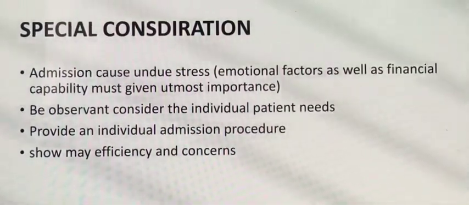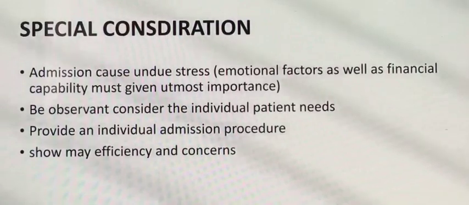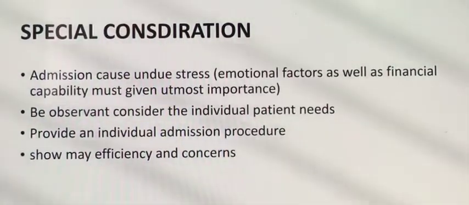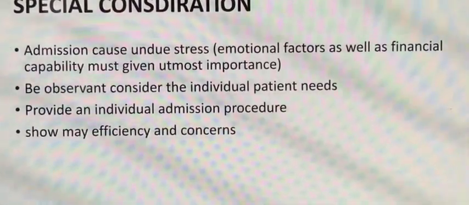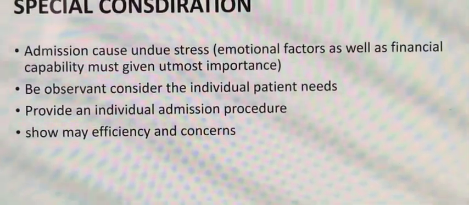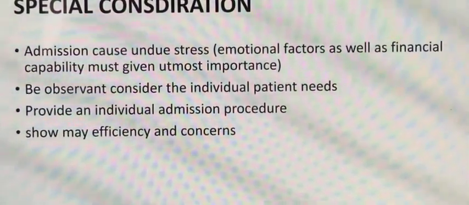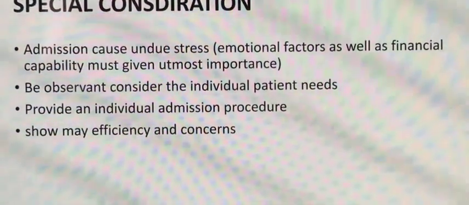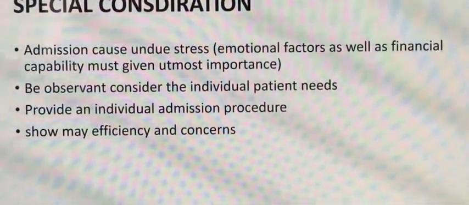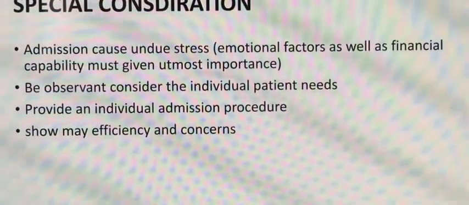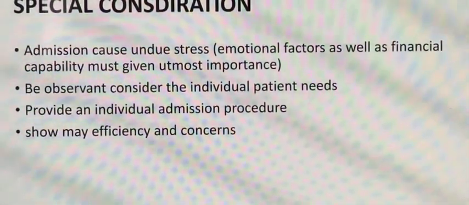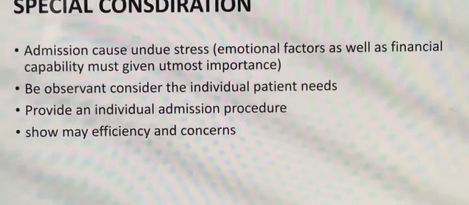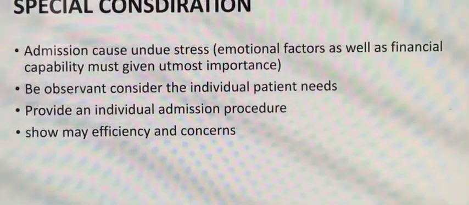Provide an individual admission procedure with efficiency and concern. With admission, you have to assure the patients and explain everything: the rules and regulations of the hospital, the treatment chart, and everything, introducing them to the patient, with communication and a good nurse-patient relationship.